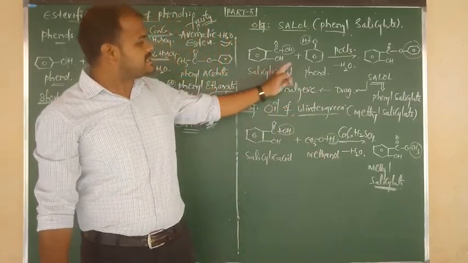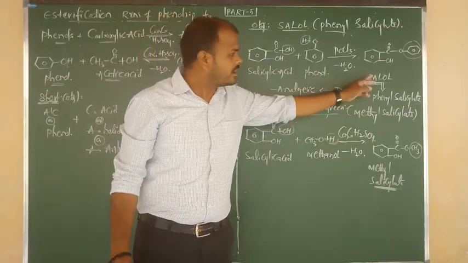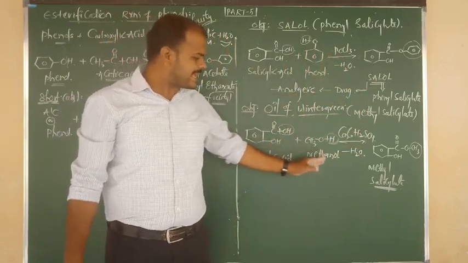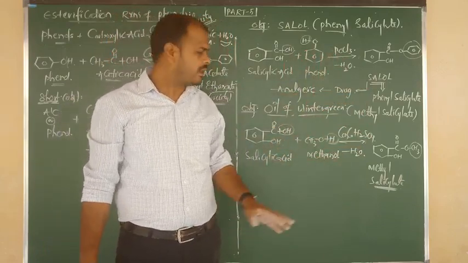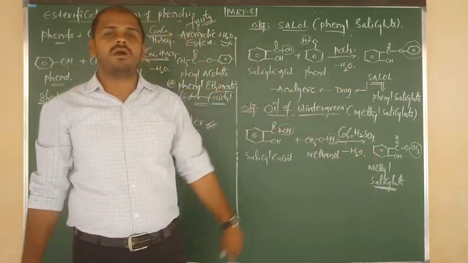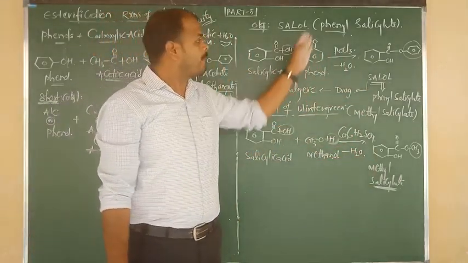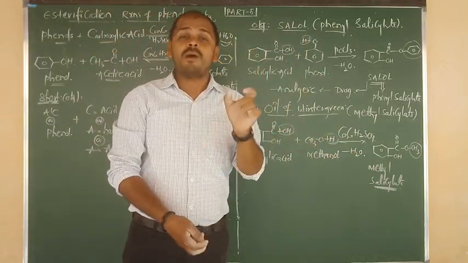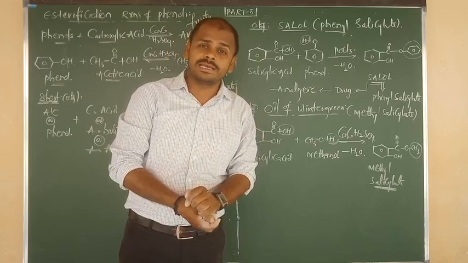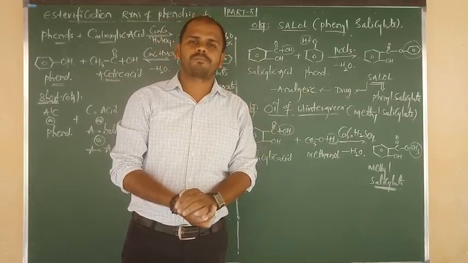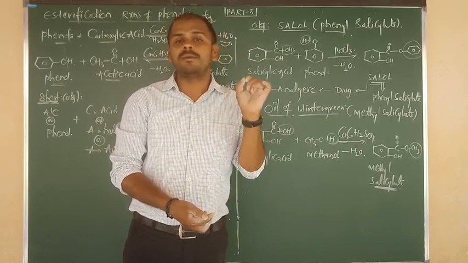So salicylic acid on reaction with phenol gives phenyl salicylate, or we can say Celol. Salicylic acid on reaction with methyl alcohol gives methyl salicylate. Another name of methyl salicylate is oil of wintergreen. Both are applications of esterification. The type of cleavage in esterification is OH in alcohol and CO in carboxylic acid. That point you should remember.